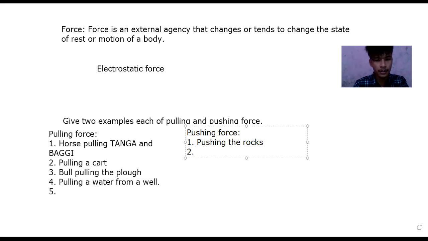Okay, number two. Another, what have you written? Pushing a cart. Okay then. Promise, you can tell an example of pulling force.